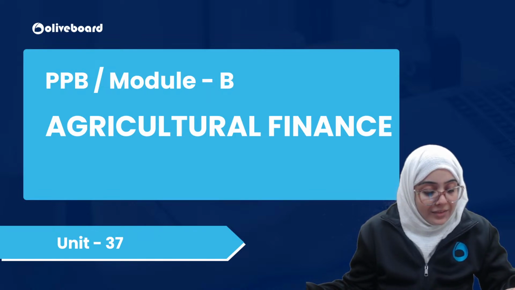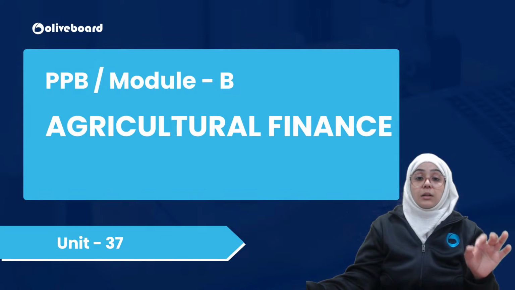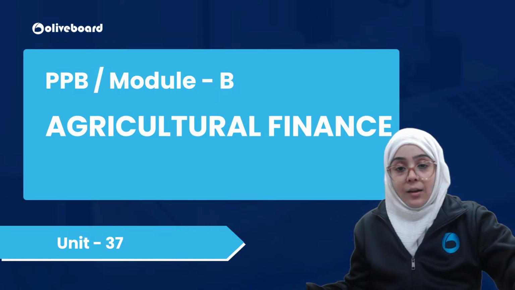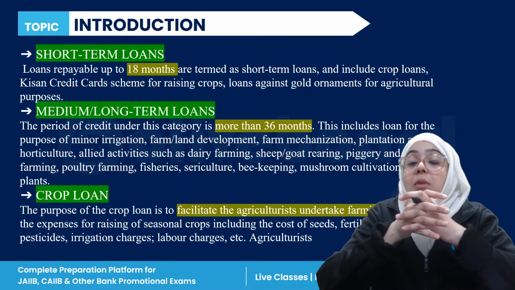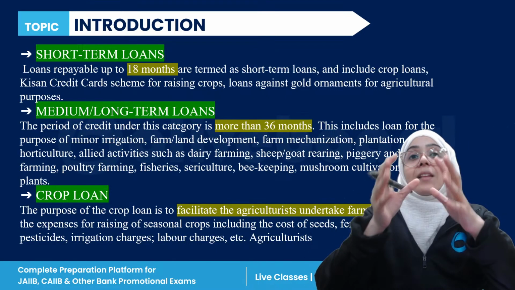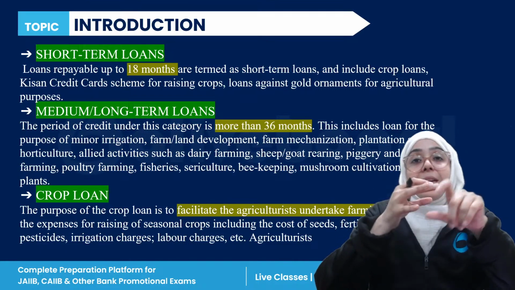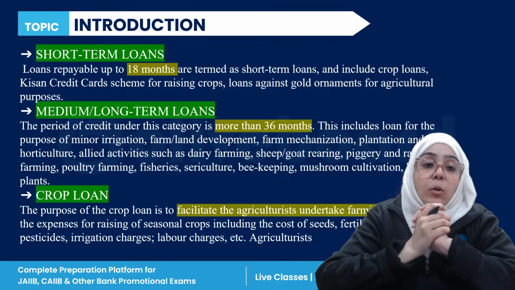So today we are going to discuss agriculture finance. This is PPB unit 37. Okay, so let's start discussing this topic. First of all, if we talk about loans, if we talk about the basic introduction, there are three types of loans. We have the short-term loan, we have the medium or long-term loan, right? And we have the crop loan.